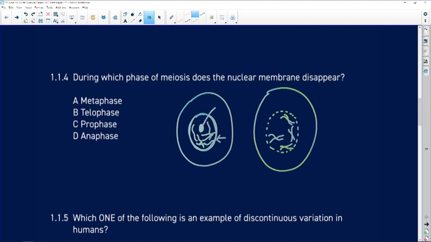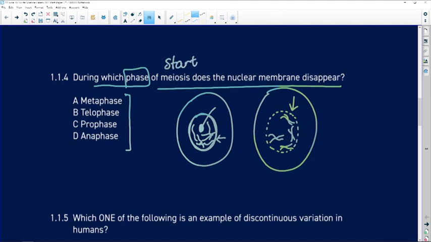And we're also going to see that the nucleolus disappears. So our question is saying, during which phase does this nuclear membrane disappear? And we're offered 4 phases: metaphase, telophase, prophase, and anaphase. Now, I told you that it's at the start of meiosis, before we in fact start dividing the cell, that nuclear membrane has to disappear.